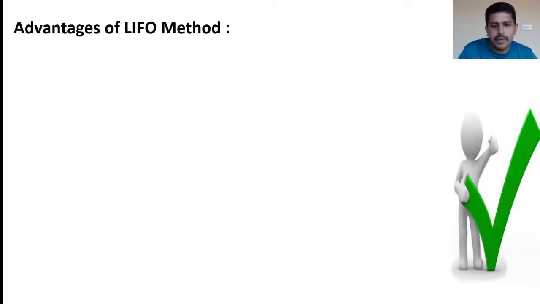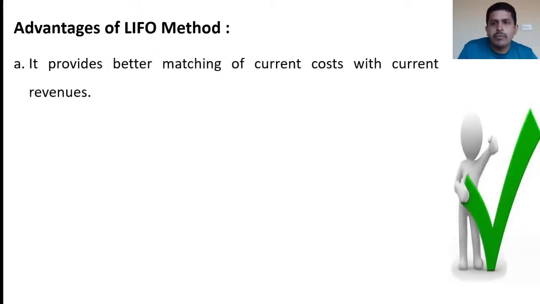Advantages of LIFO method: it provides better matching of current cost with current revenues. As we are following LIFO method, that is last in, first out, in which the latest lots of material purchased are issued for production process, matching of revenue will be with current cost.